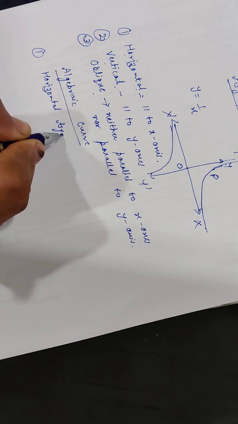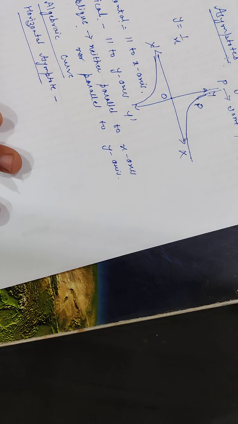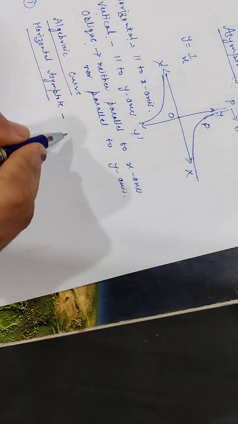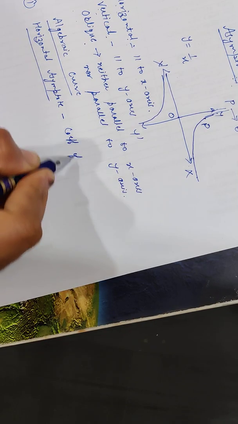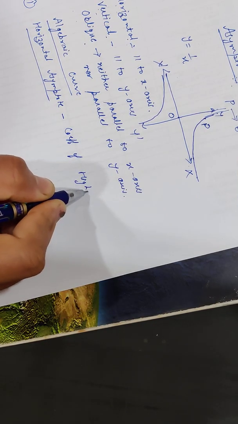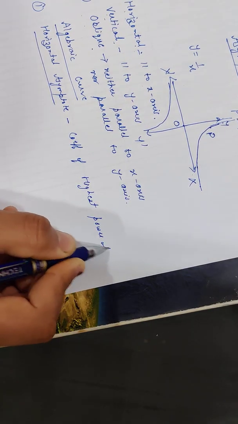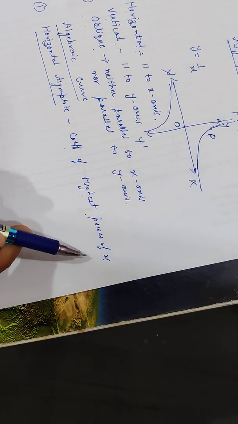Horizontal asymptote. To find the horizontal asymptote, first, in the algebraic curve, find the coefficient of the highest power of x.